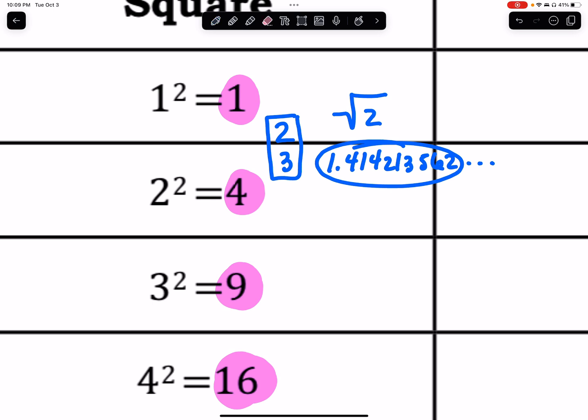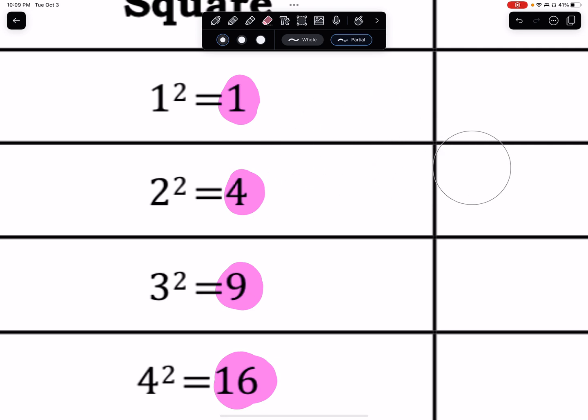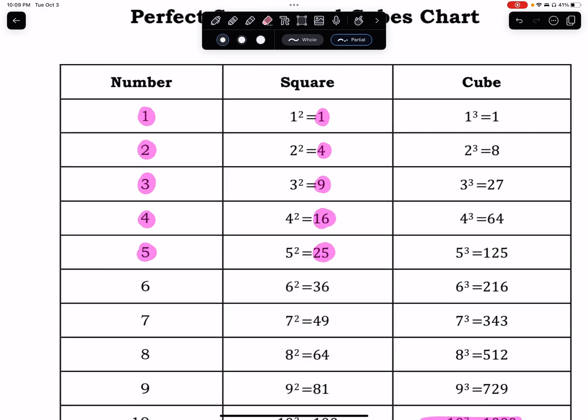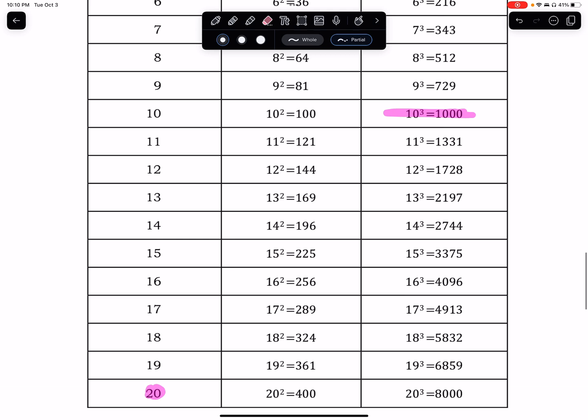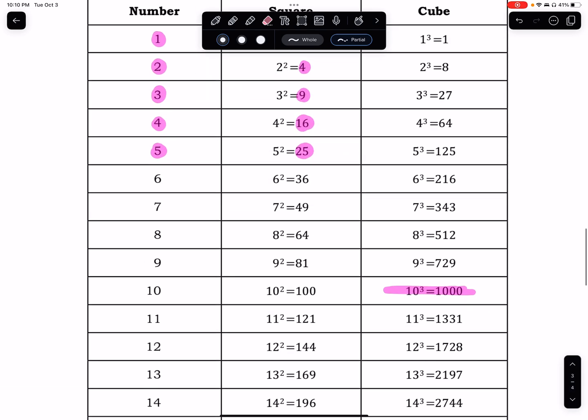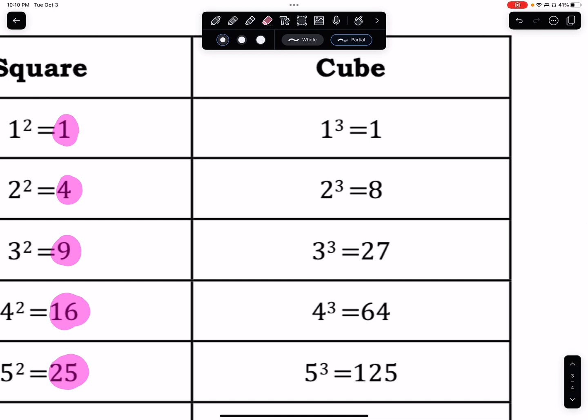So what we have here is a list of the special numbers, the perfect squares. And you should really memorize all the way down to 400 at minimum. The more you use this list, the better you'll get at that. So you really don't have to sit at home and do that. Nobody's going to do that anyways. Over here in the third column, though, we have our perfect cubes.